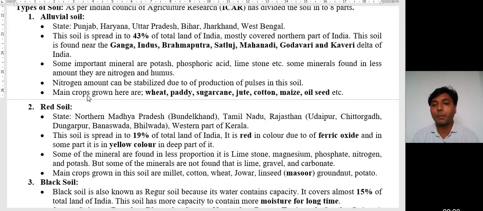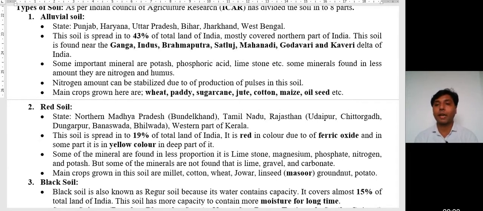Main crops grown here are wheat, paddy, sugarcane, jute, cotton, maize, oil seeds, etc. Dear students, a very common thing is that all types of crops can be grown in all types of soil, but we need a proper irrigation facility, proper seeds, and fertilizer as per requirement.